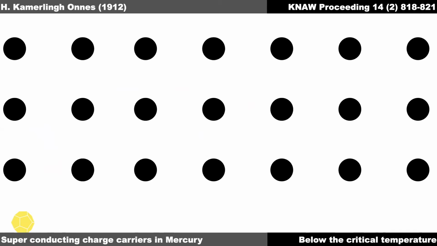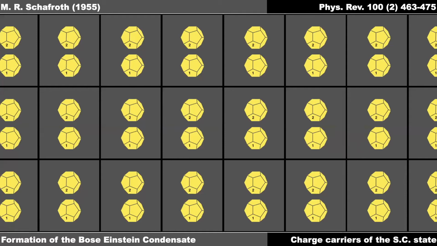So we'd like to know why these electrons do not scatter off the lattice ions. For that, Schrieffer in 1955 proposed that a rigid state consisting of pairs of electrons in a resonant state could possibly condense to form a Bose-Einstein condensate. Because they are in a rigid state of global coherence below the critical temperature, the energy required to scatter the electron and break the global coherence would not be provided by lattice vibrations at such low temperatures.